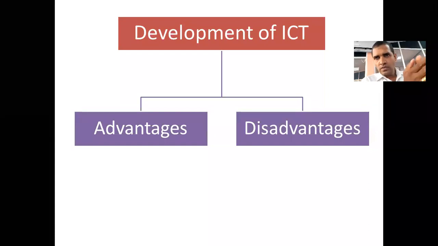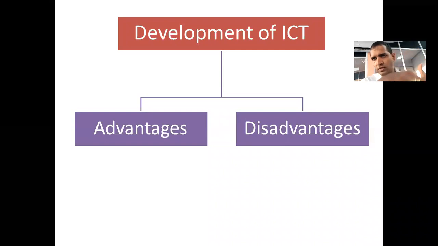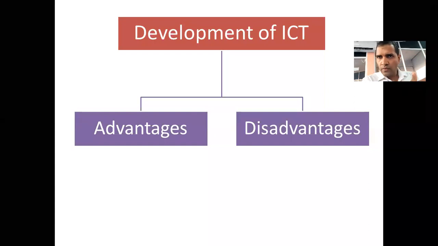When ICT is developed, there are some issues, some problems created, right? So we have some benefits. At the same time, on the other side, we have some problems, some issues or disadvantages also given to the society, right? So we have to keep an eye on this second side, the second part, disadvantages. Okay, look.